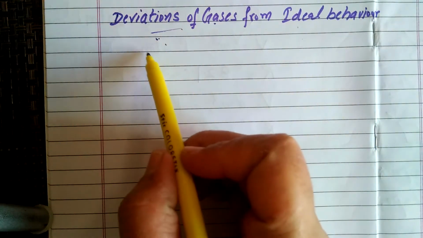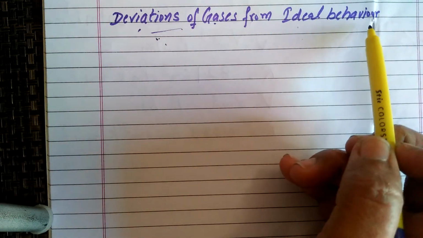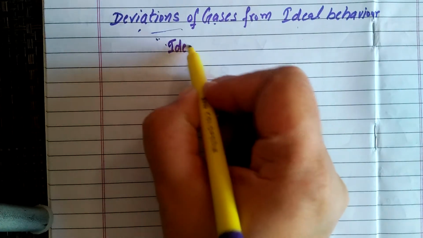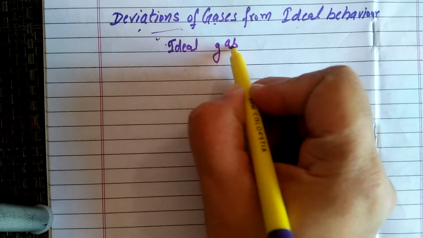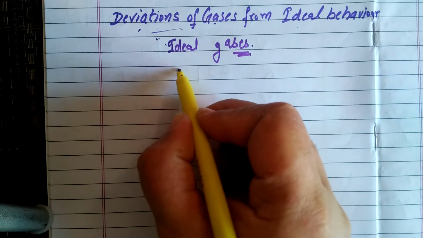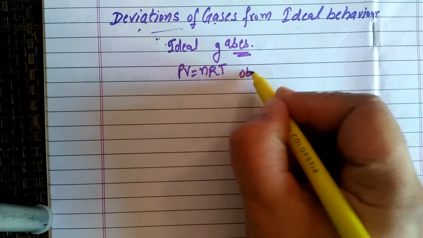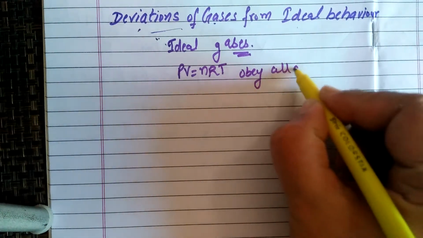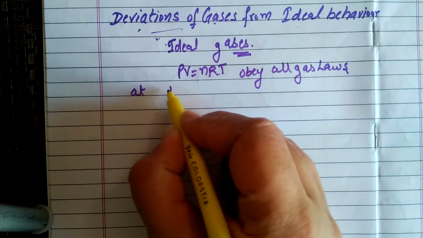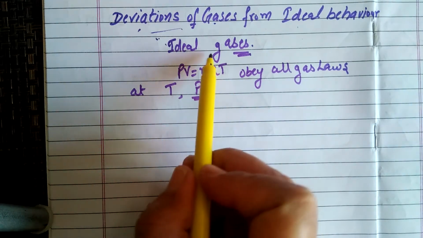Hello students, today we will talk about the topic: the deviations of gases from ideal behavior. In our last lectures we have discussed ideal gases. What were ideal gases? The gases which obey all the gas laws at all ranges of temperatures and pressures. These are named as ideal gases.